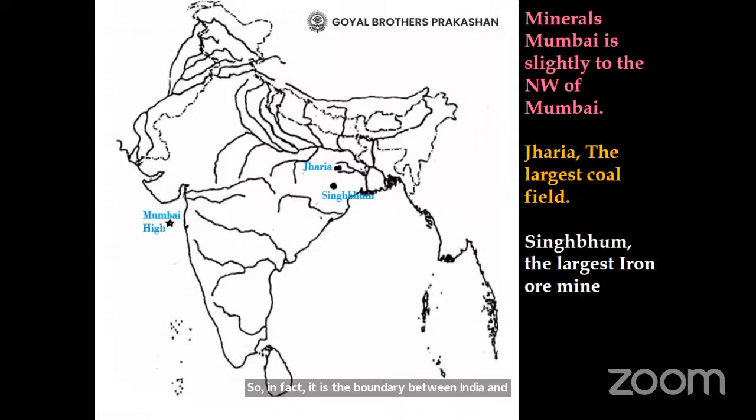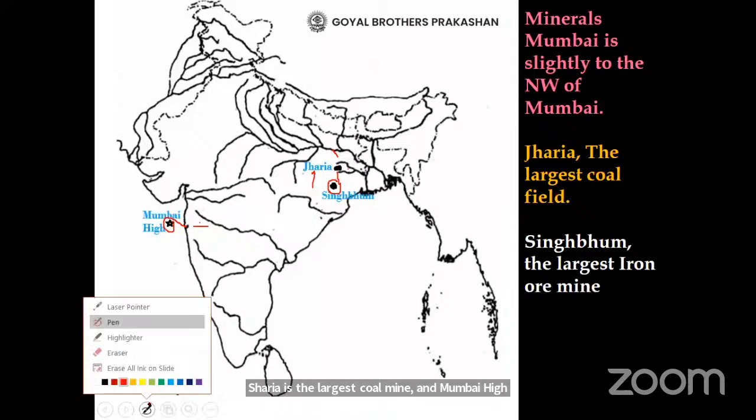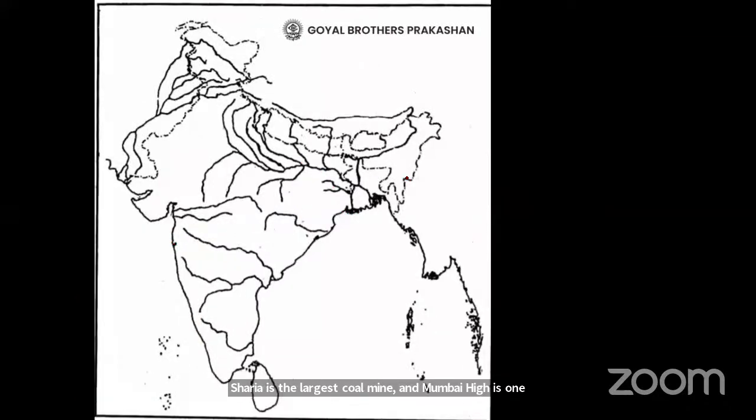About the Mumbai High, teachers, please remember it is not in a line with Mumbai city, but slightly to the northwest of Mumbai city. Then Jharia is between these two rivers, and exactly below Jharia, above this river is Singhbhum, which is the highest producer of iron ore. Jharia is the largest coal mine, and Mumbai High is one of the largest oil fields of India. Digboi is now this year not in syllabus.